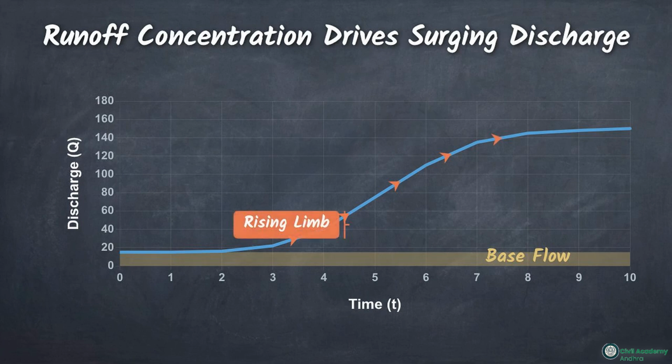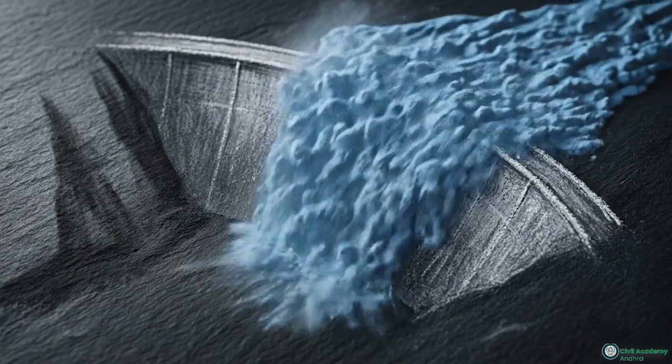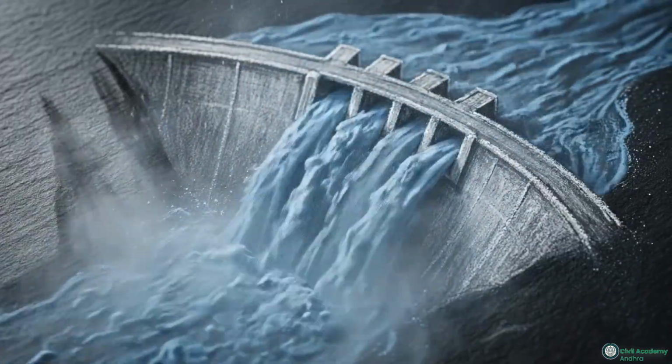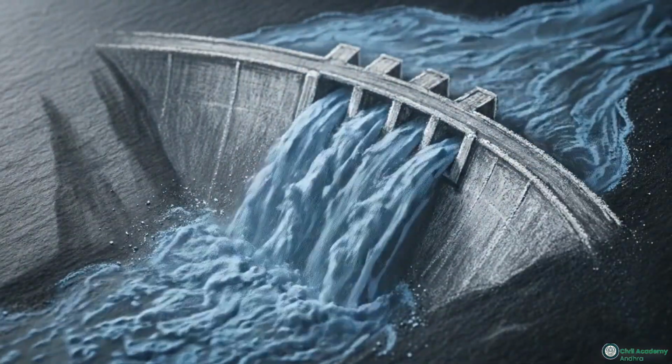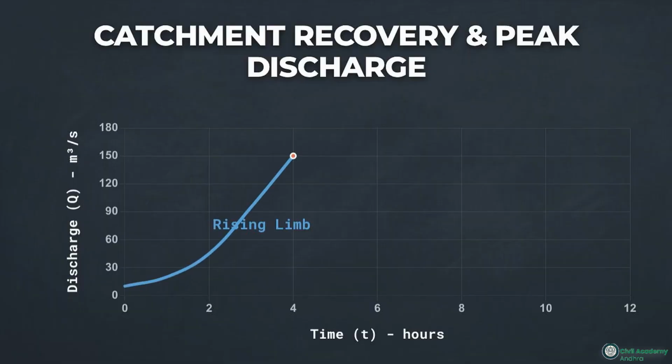The system quickly reaches a critical moment of maximum stress, the peak crest. This peak discharge dictates structural limits. It determines the sizing, capacity, and safety parameters for all downstream hydraulic structures.